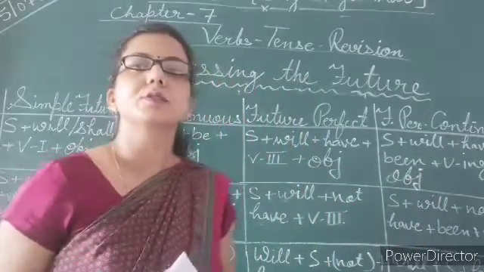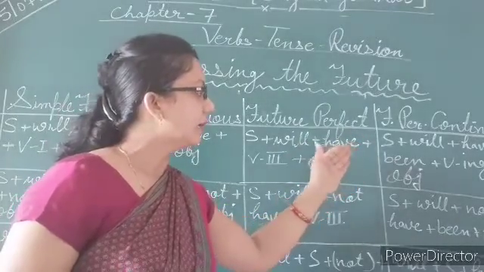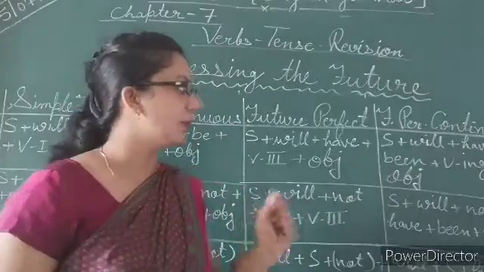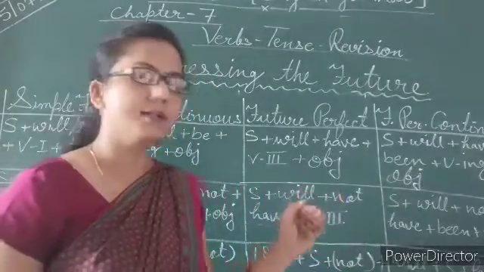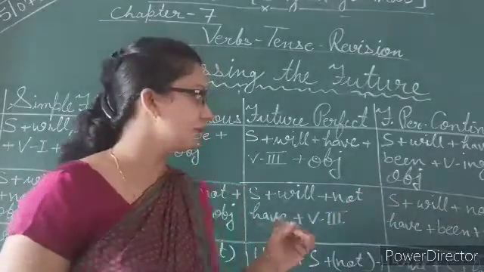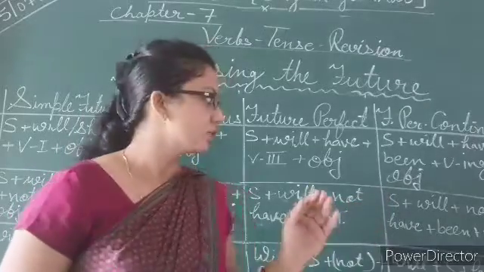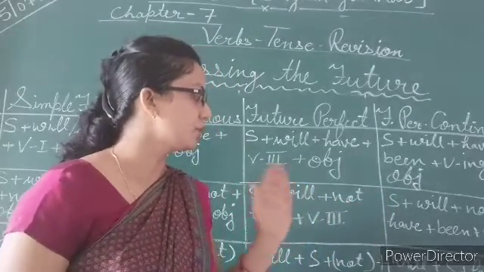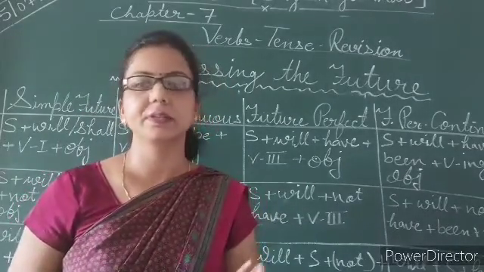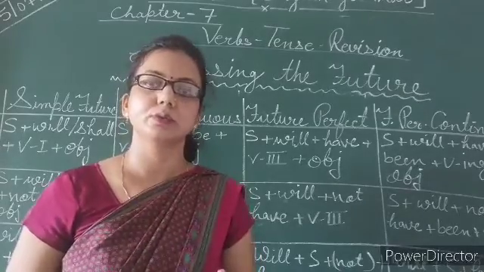So my dear students, here again, if you need to change it into negative, then just use the word not. What is the location of that? Between will and have. You need to just put the word not between will and have. So the structure is subject plus will plus not plus have plus been plus verb's ing form, and if an object is given, then there is a need to put an object. Otherwise there is no use.